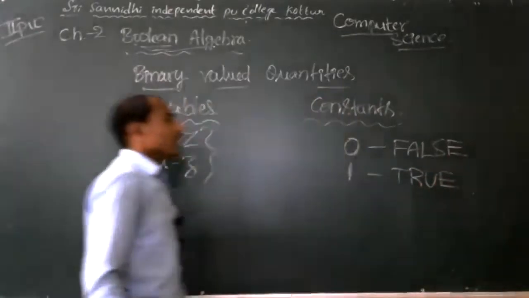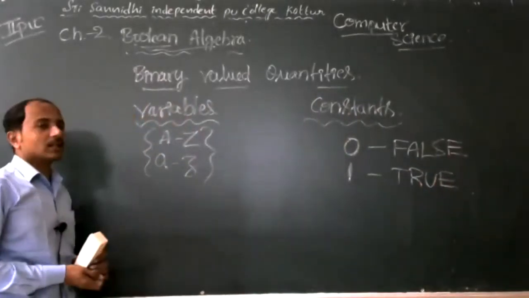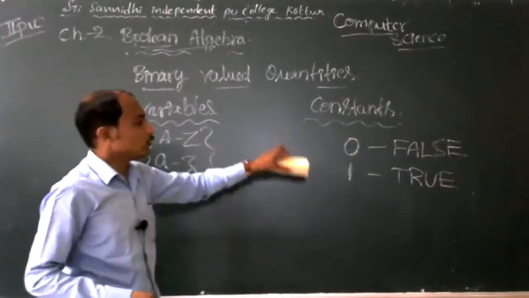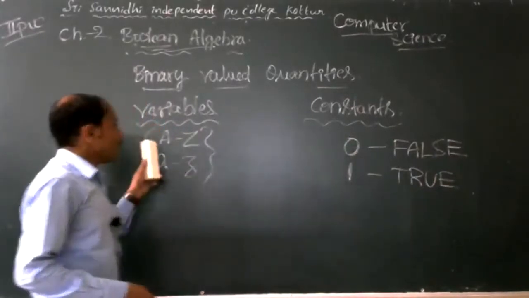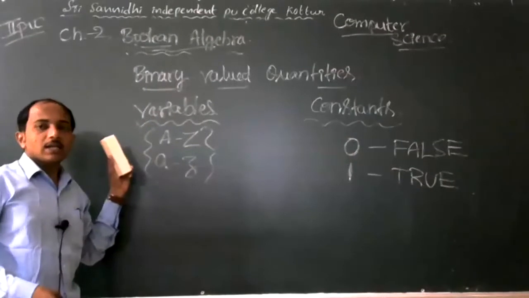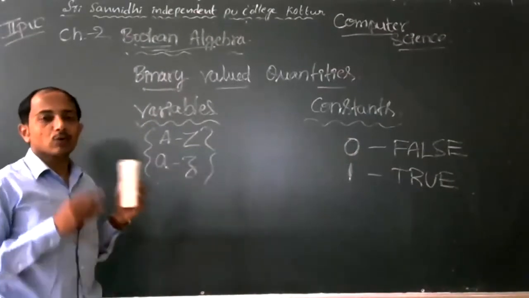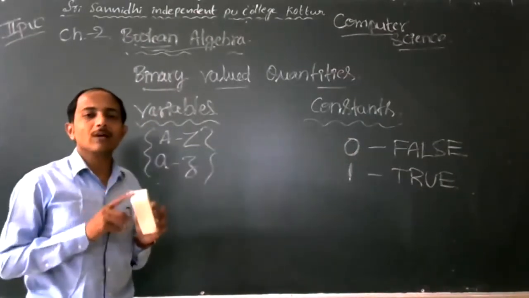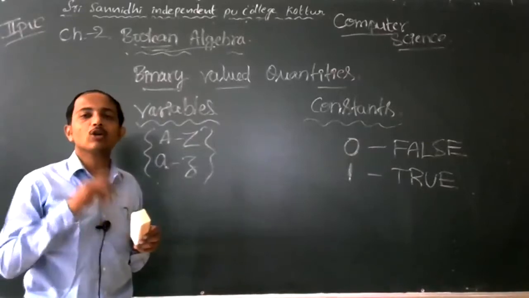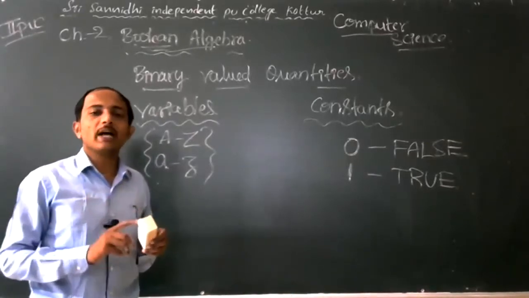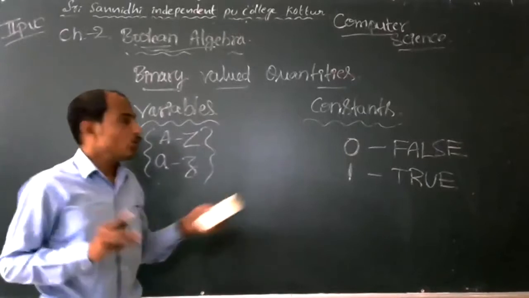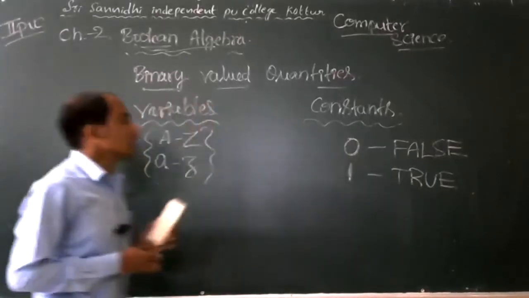Each and every variable can hold two possible values, because binary constants are two, 0 and 1.